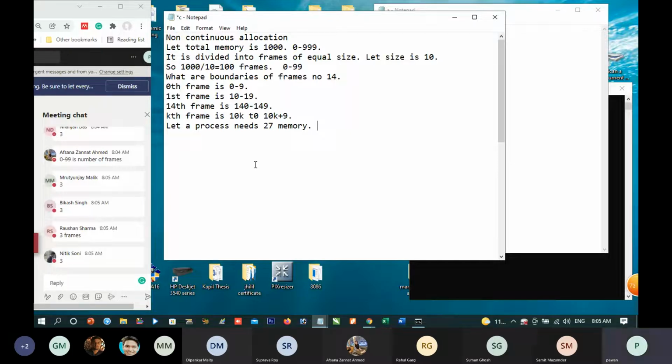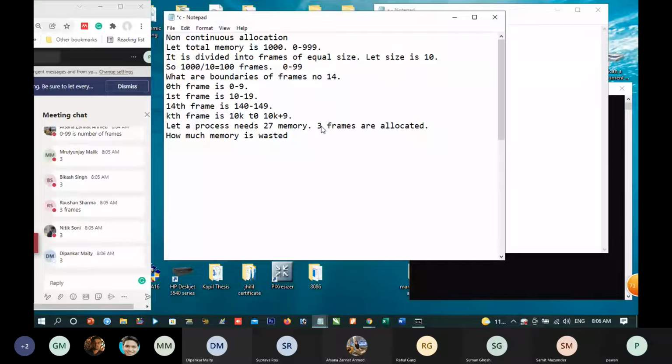A process needs 27 units of memory. 3 frames are allotted. Is it correct? Now, what is the wastage of memory? How much memory is wasted? Nilanjan is wrong.